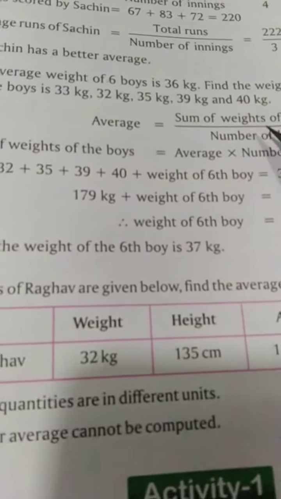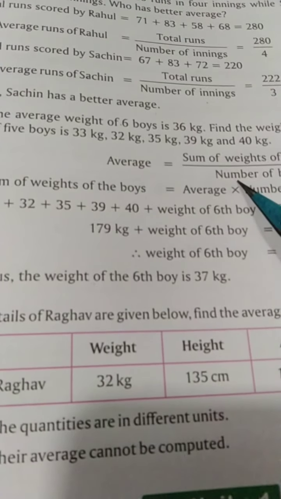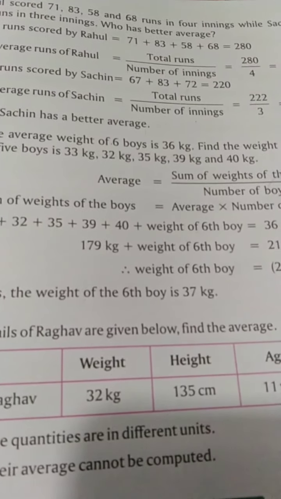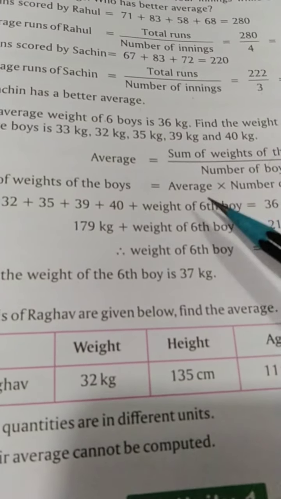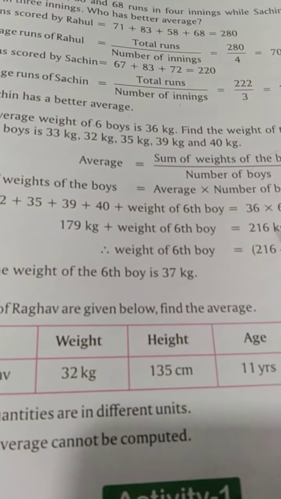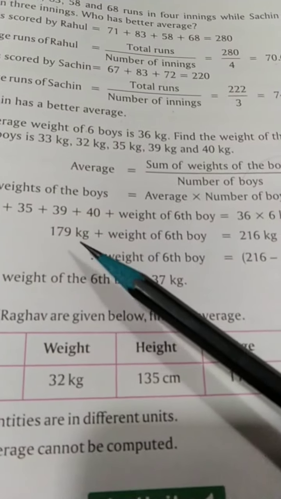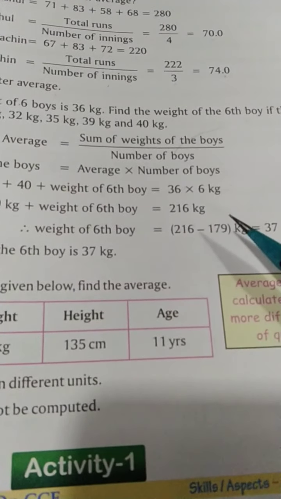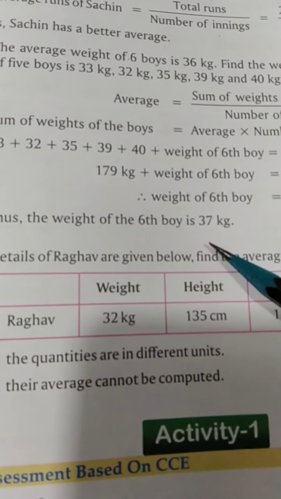So we will add, but the 6th one is missing. So what will we do? We will change the places. We'll bring the number of boys to the side with the average, and the sum of weights will remain on the other side. So the sum of weights is equal to the average multiplied by the number of boys, that is 36 multiplied by 6. Then we will add all the known weights. As it is being added here, it will go to the other side and be subtracted. With the help of subtraction, we will get the weight of the 6th boy. Right, kids?